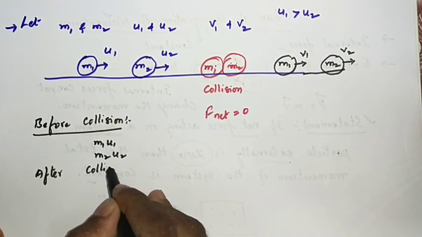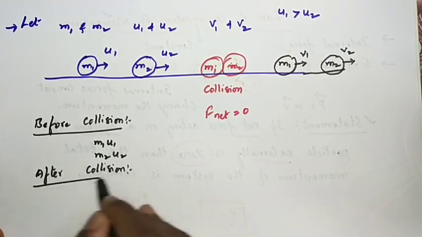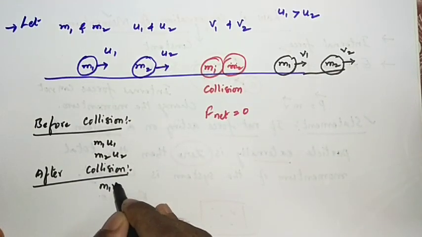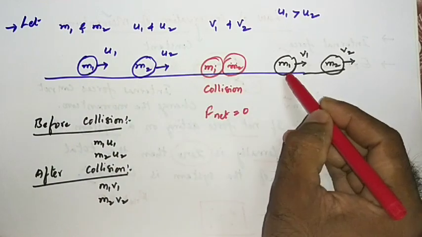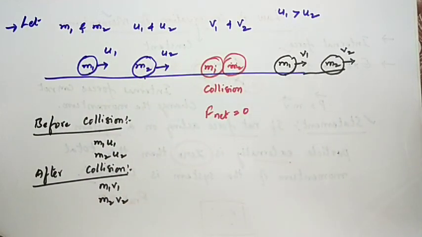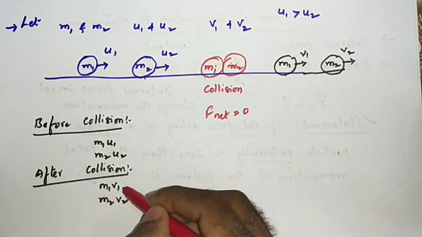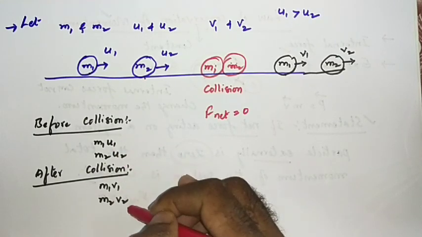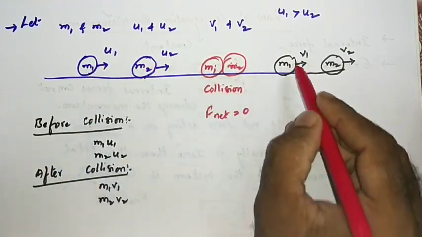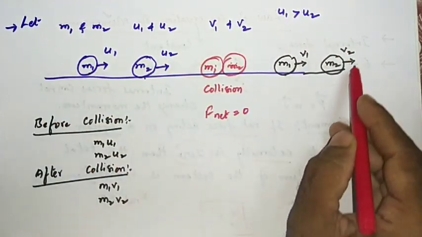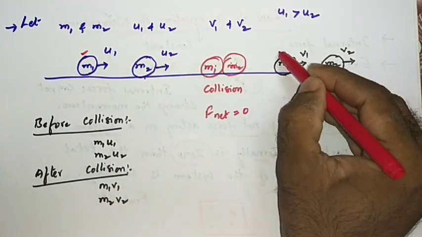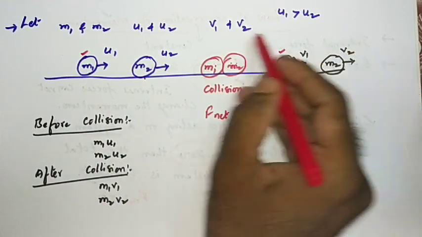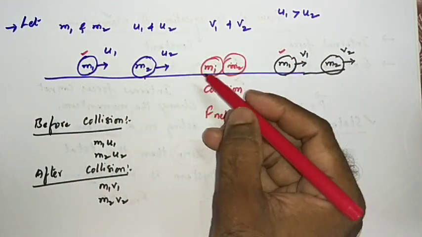Next, let us see after collision. After collision, which you can also call after interaction, what is the momentum of the first body? m1 v1. What is the momentum of the second body? m2 v2. Now observe carefully, the momentum of m1 changed, the momentum of m2 also changed. Here it is m1 u1, here m1 v1, here m2 u2, here m2 v2. The momentum of the individual bodies has changed, but the total momentum of the system is conserved. Try to understand that. When you consider these two as a system, the total momentum is conserved.